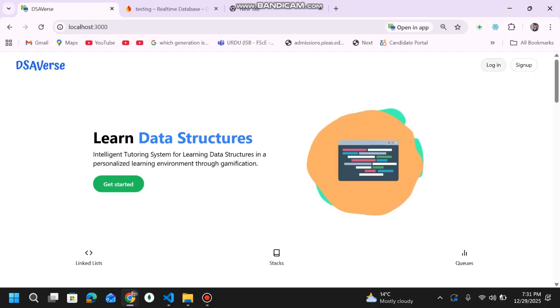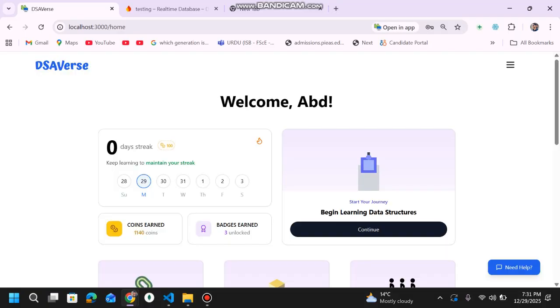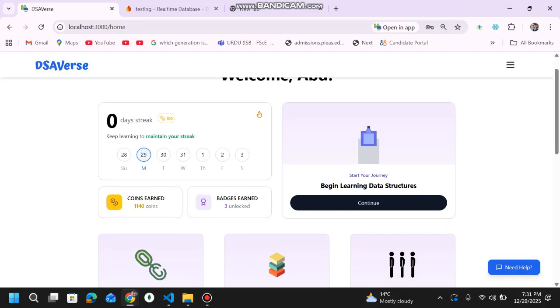I will log in with an already registered user so that I can better walk you through the platform. Google authentication is also supported. Let me first log in with a different email. This is an already registered user. You can sign up, but just to save time, I am logging in with this user. As you can see, we have logged in.